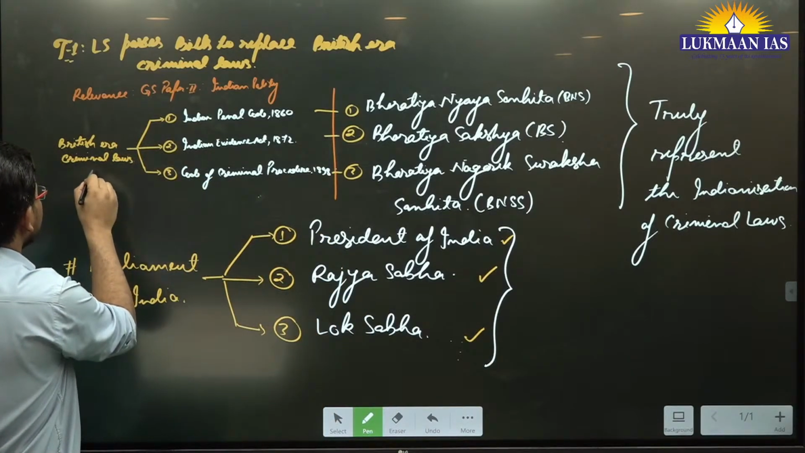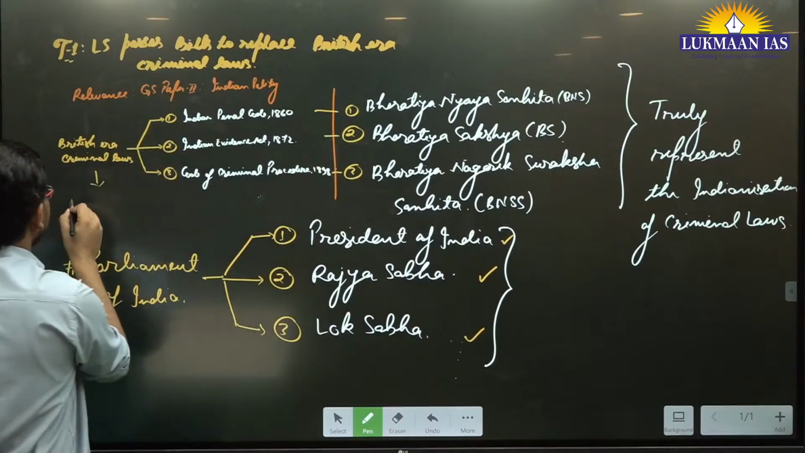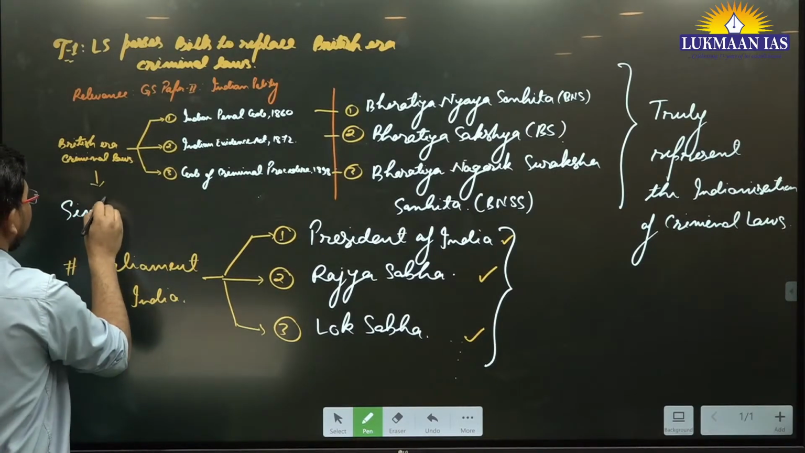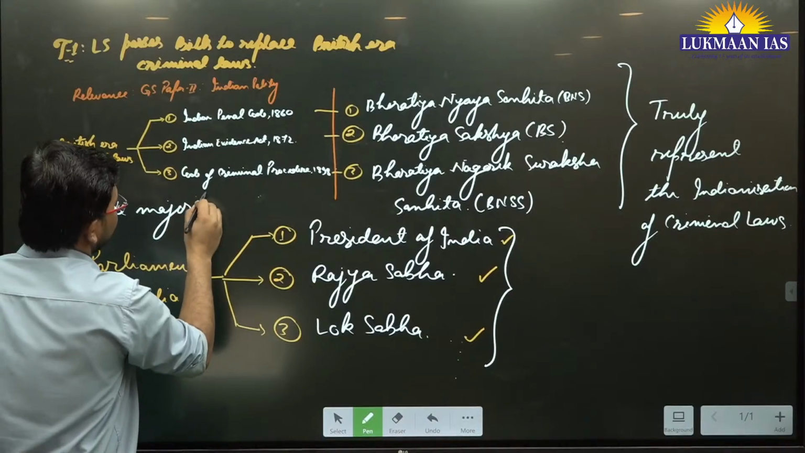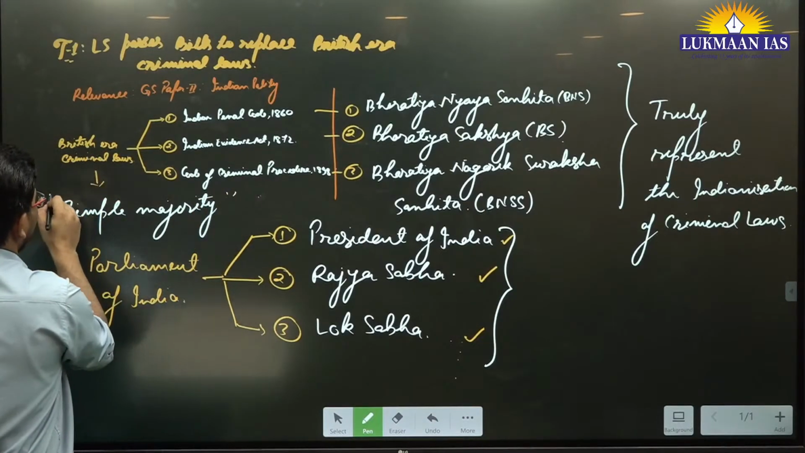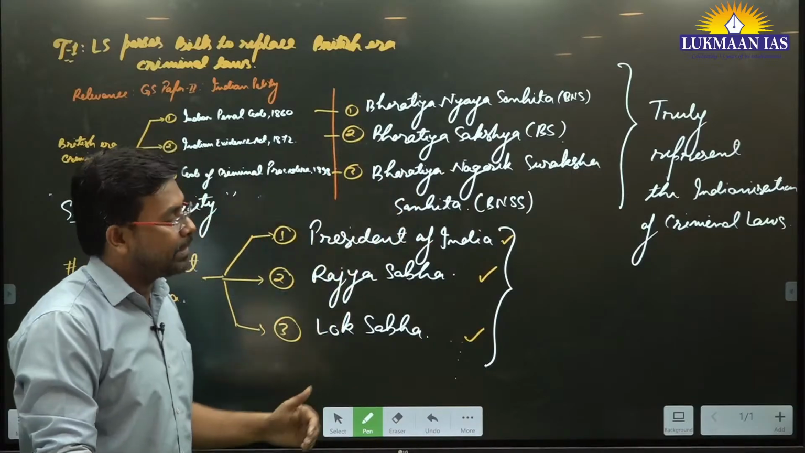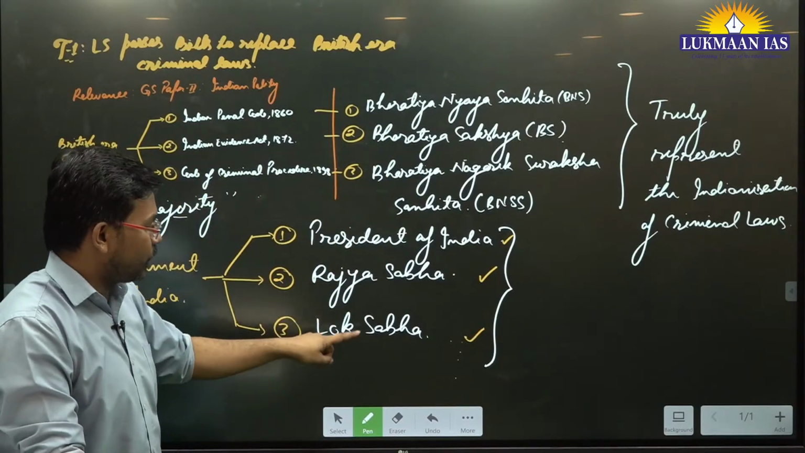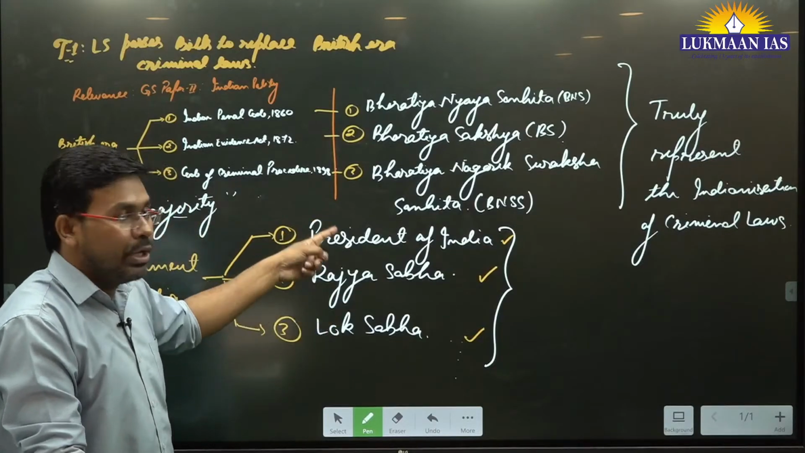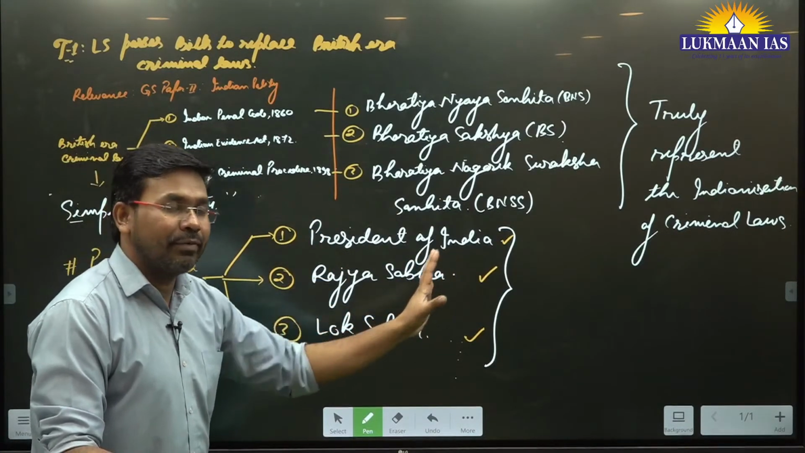these laws can be passed through the parliament through a simple majority. Why through a simple majority? Because they are not constitution amendment bills, they are not money bills. So they need a simple majority. It has to be passed through the Lok Sabha, through the Rajya Sabha, then it will be assented to by the President of India. Only then it will become an act.